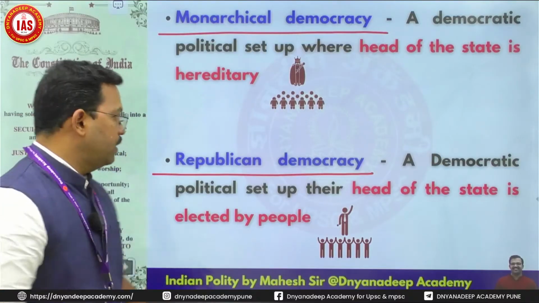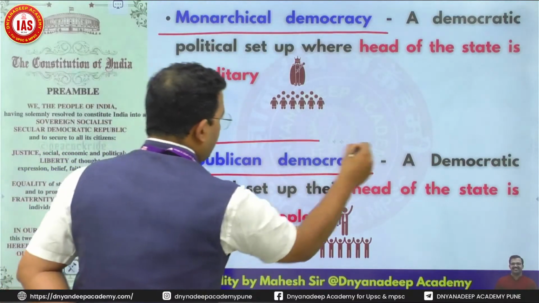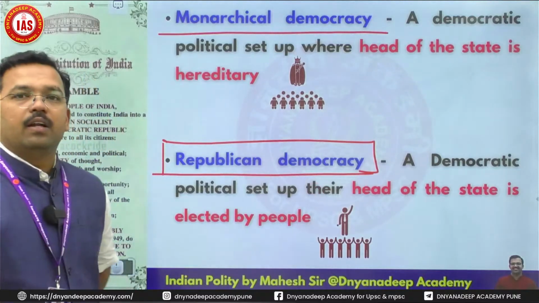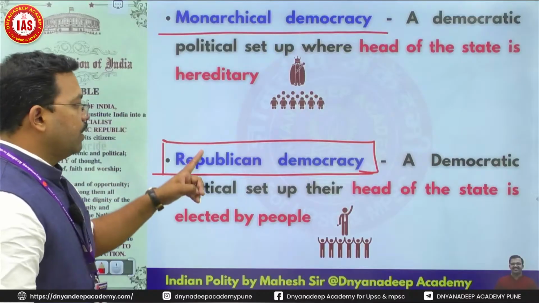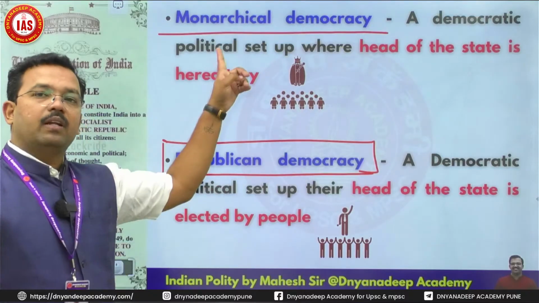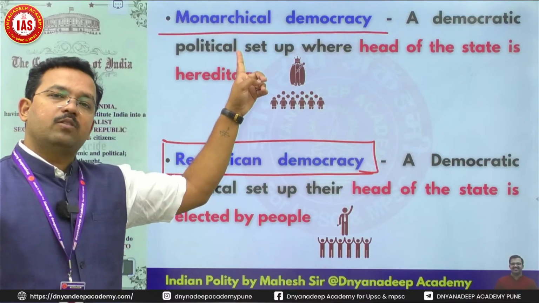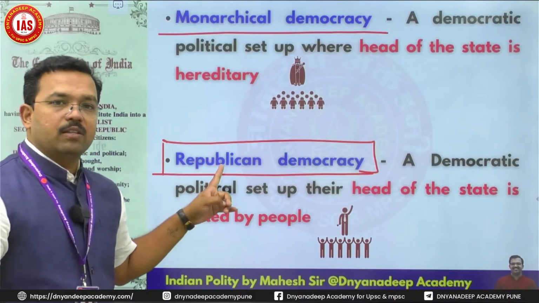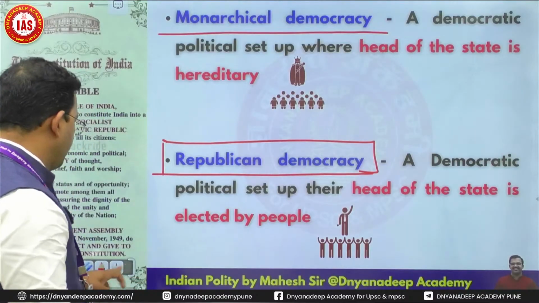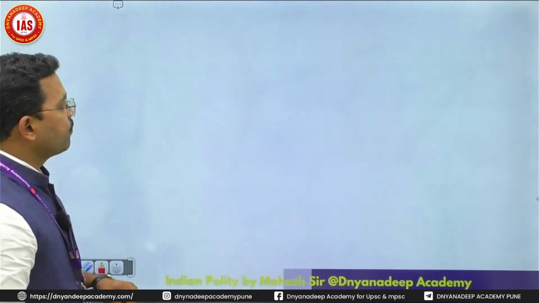So it is known as a republican democracy. So basically, monarchical democracy, republican democracy. Monarchical democracy, when head of the state is always hereditary. Head of the state is always elected, it is known as a republican democracy.